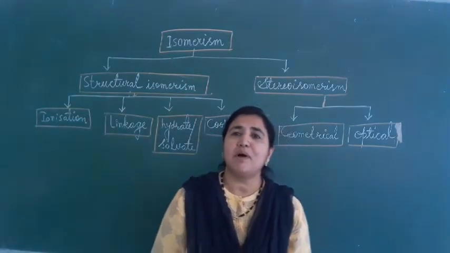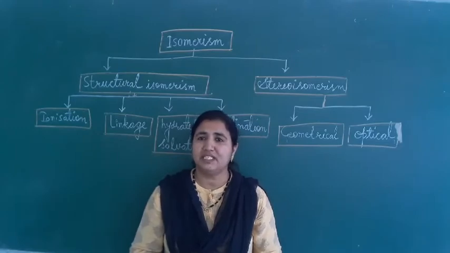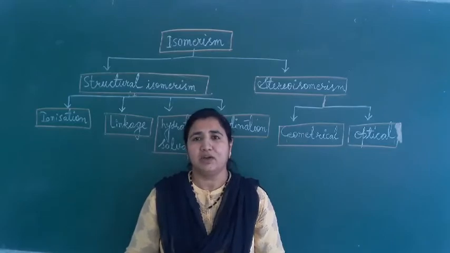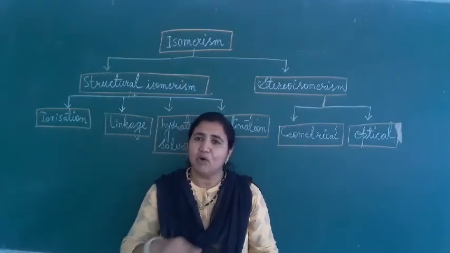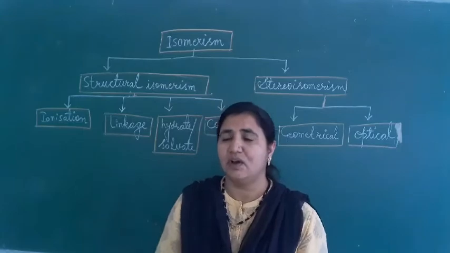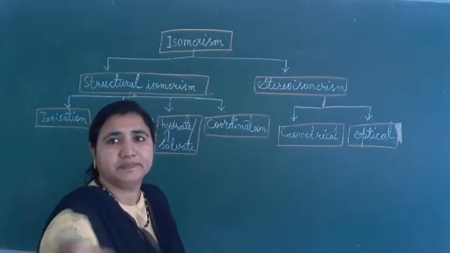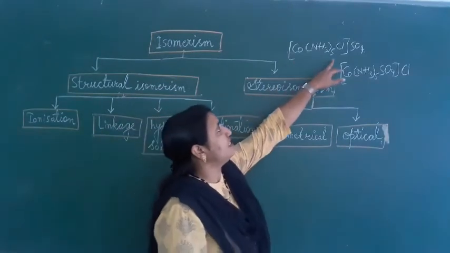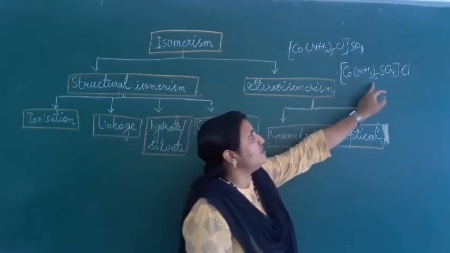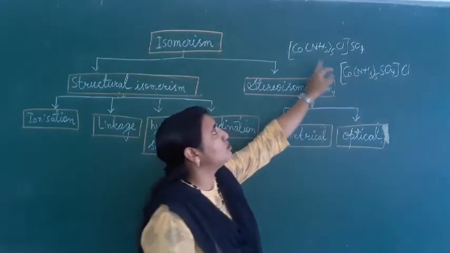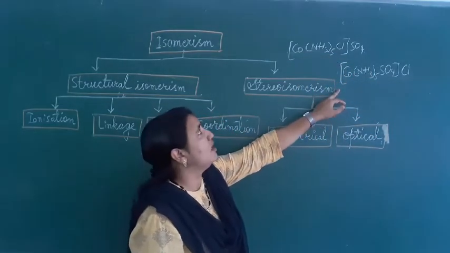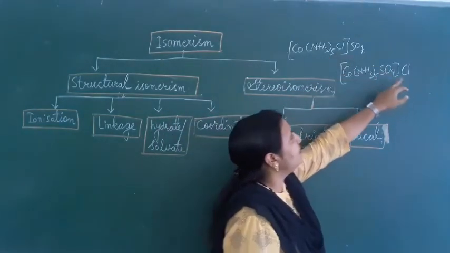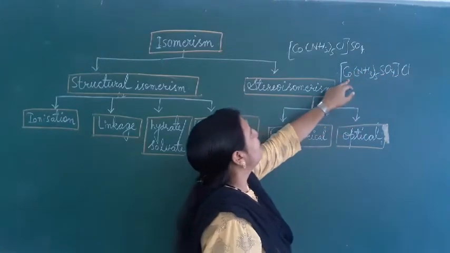Isomers means two or more compounds having the same molecular formula but different physical and chemical properties, and the whole phenomenon is called isomerism. For example, [Co(NH3)5Cl]SO4 and [Co(NH3)5SO4]Cl. Both have the same molecular formula: NH3 five, Cl, SO4, and cobalt.